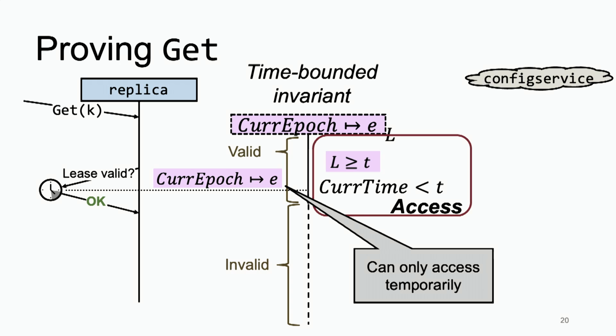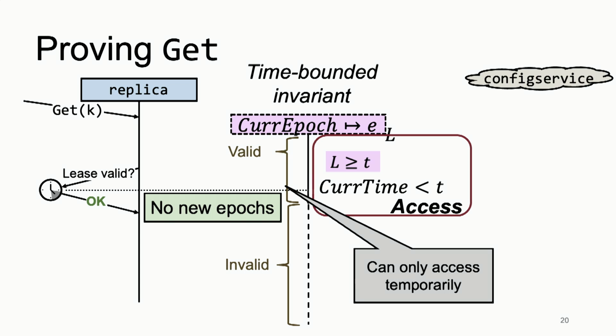We can extract the points-to out of the time-bounded invariant, look at it and say, well, this is a valid epoch because it points to E, we're in the latest epoch E, and therefore our replica is completely up to date and no new epochs have started, and so we can respond to this request. And then the rule wraps the points-to back into the time-bounded invariant before the next step of execution. So this gives us a sketch of the proof.